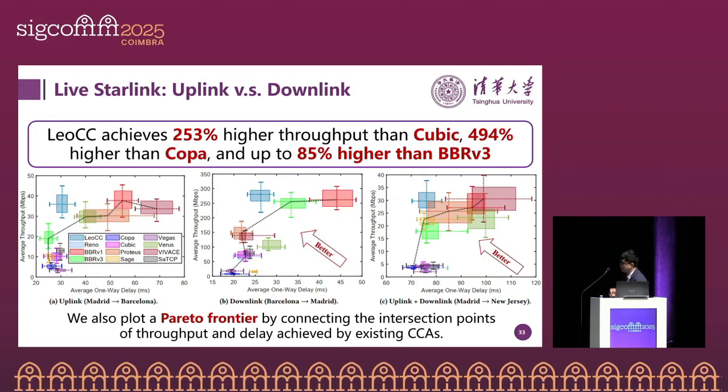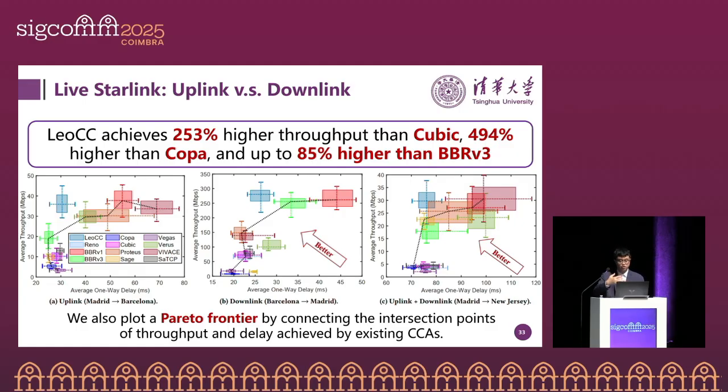Let's look at the results. First, let's look at the throughput and delay achieved in the live Starlink network. Here we have the uplink results and downlink results. We also ran experiments including both uplink and downlink in the right figure. Here we can observe that in this figure, the left is better. We can also see that LeoCC achieves much higher throughput than Cubic, and about 5 times the throughput of COPA.